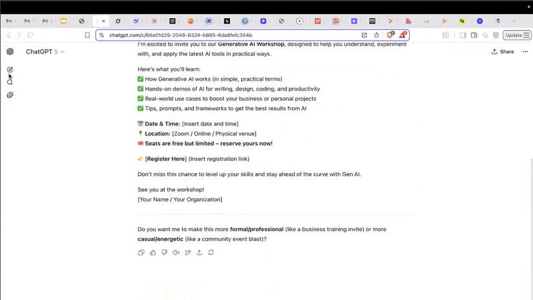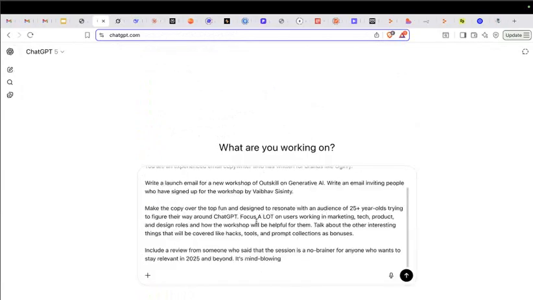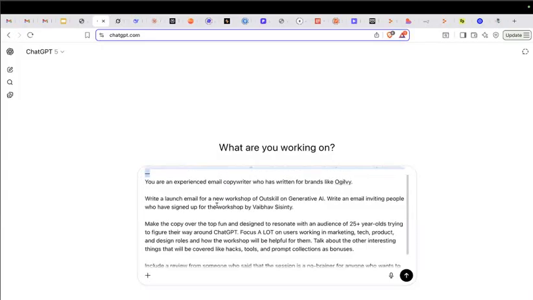Now I'll show you one more, which is the prompt that I already have, right? This one. You'll see the output, and then we will go through my input prompt, right? What is exactly happening? So let's read, and then I'll click the send button. Same task I am giving: write an email to 10K subscribers to invite them to my Gen AI mastermind class by Outscale.